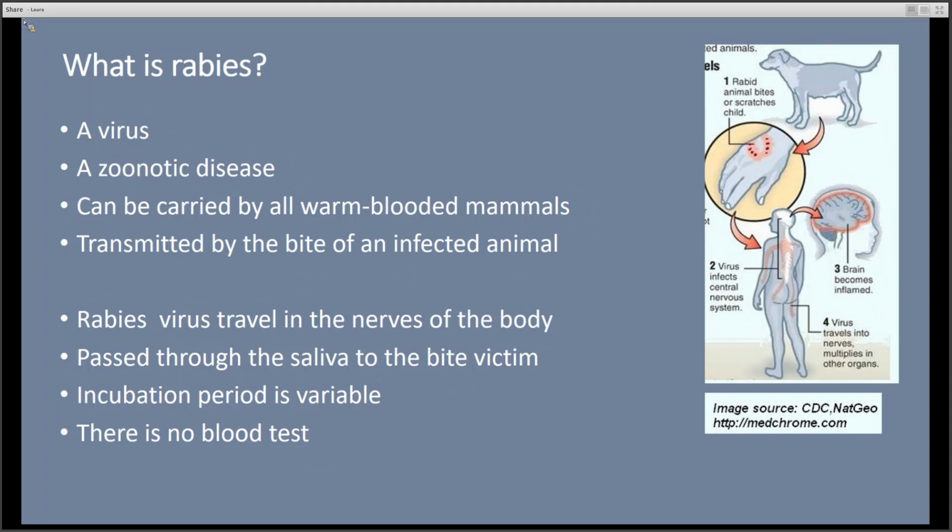There is no virus in the blood, so there is no blood test for rabies. The incubation period of rabies, which is the time for signs of the disease to develop, is widely variable and ranges from a few weeks to as long as a year. For both humans and animals, there are no blood tests to diagnose rabies before symptoms appear, and once symptoms occur, the disease is nearly 100% fatal.